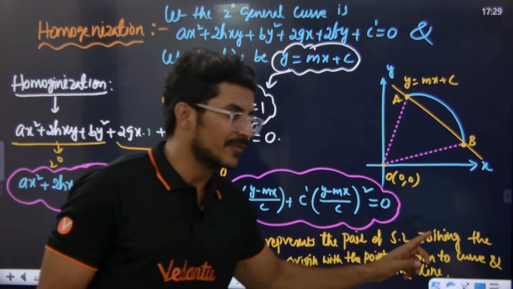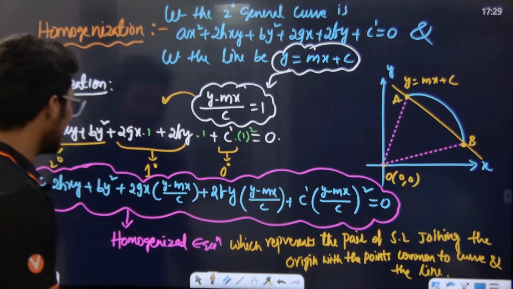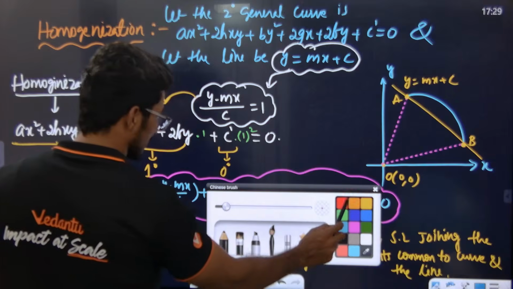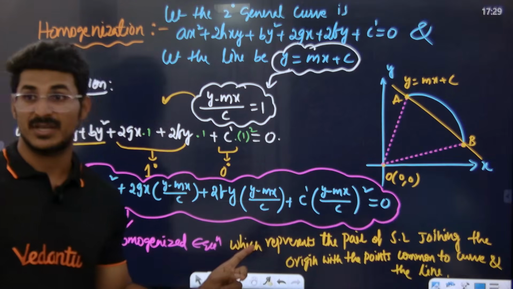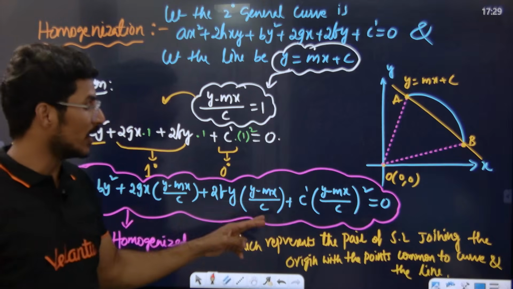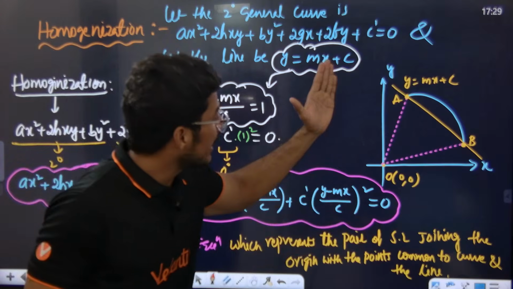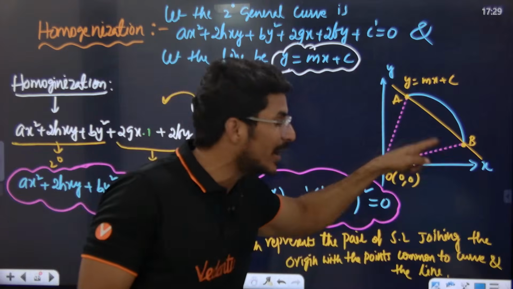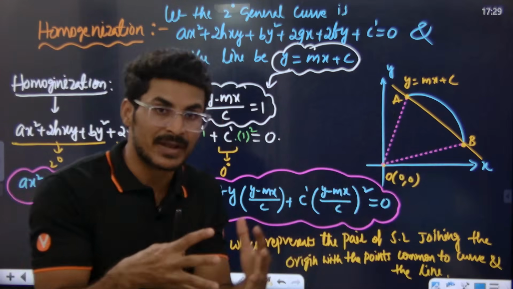Whenever they use this language, in the yellow color language, but this is in the pink color cloud. The pink color cloud is basically what? This pink color cloud is representing the homogenized equation. This pink color cloud is representing the pair of lines joining the origin with the point of intersection of the curve and line. This is representing the pair of line segments OA and OB.